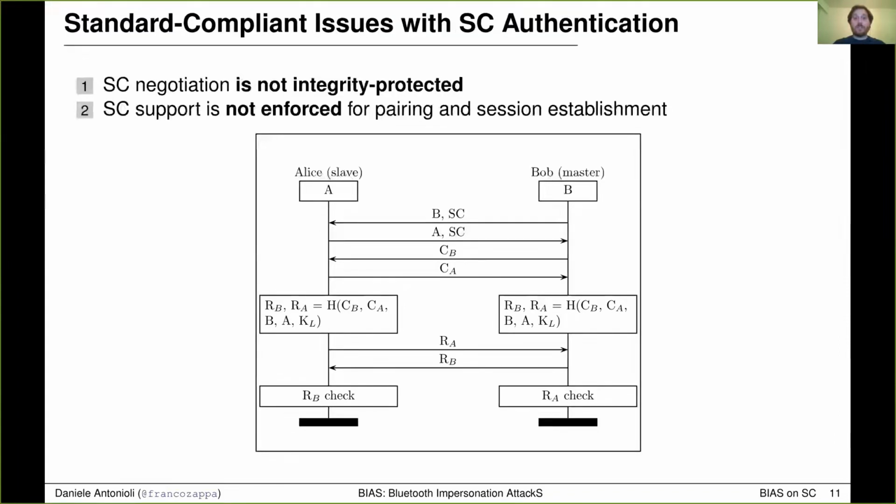Even if SC authentication is mutual, it is still vulnerable to impersonation attacks for two reasons that we are covering in our paper. Firstly, SC and LC can be negotiated, and such negotiation is not integrity protected. Secondly, SC support is not enforced for pairing and session establishment. This means that even if Alice and Bob support SC and already paired using SC, they are not required to use SC for session establishment. We take advantage of both vulnerabilities to design master and slave impersonation attacks on SC authentication.